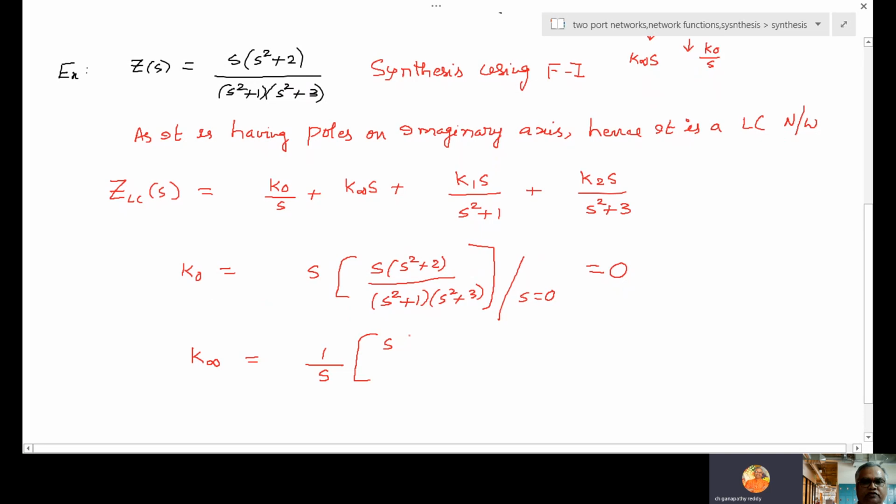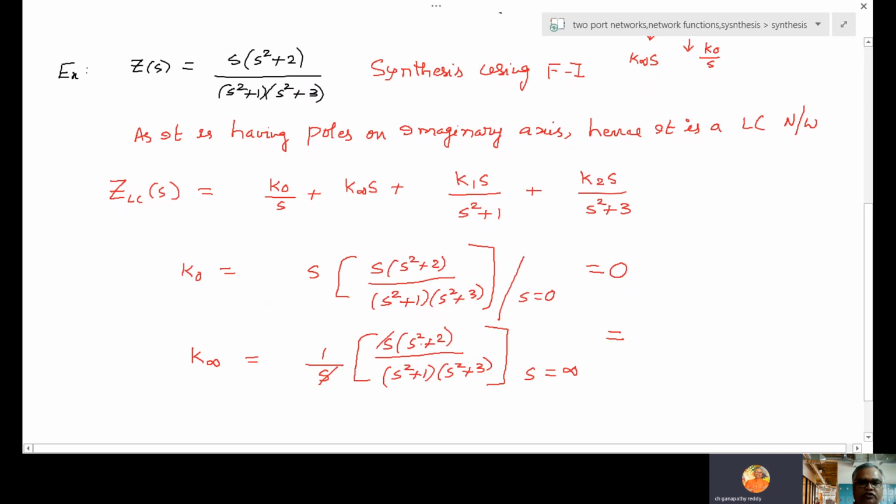Then this is the same: s into s square plus 2 by s square plus 1, s square plus 3. This you need to simplify at s equal to infinity, because it is having a pole at s equal to infinity. So what is this simplification? This s cancels.